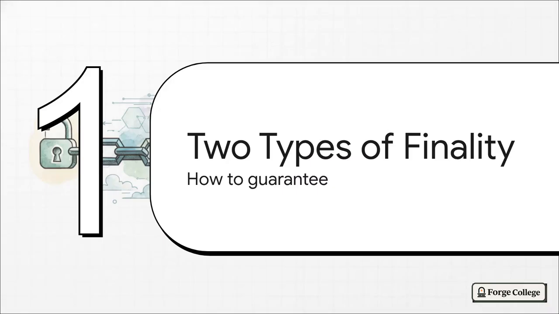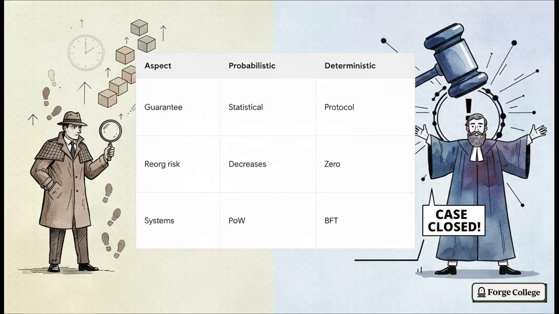Moving on to part two, let's talk about the two types of finality. Now, how does a blockchain actually make that kind of ironclad guarantee? Well, not all finality is created equal. We've got probabilistic finality on one side and deterministic finality on the other. Probabilistic finality is kind of like a detective gathering evidence over time. Every new block that gets built on top of yours is basically another clue confirming your transaction happened. The risk of reversion goes down statistically as more time passes, but technically speaking, it's never absolute zero.